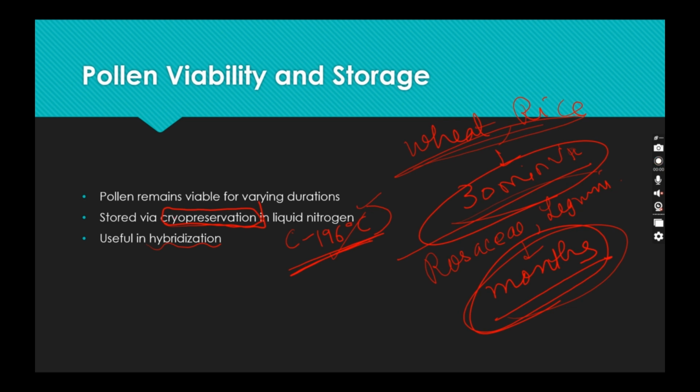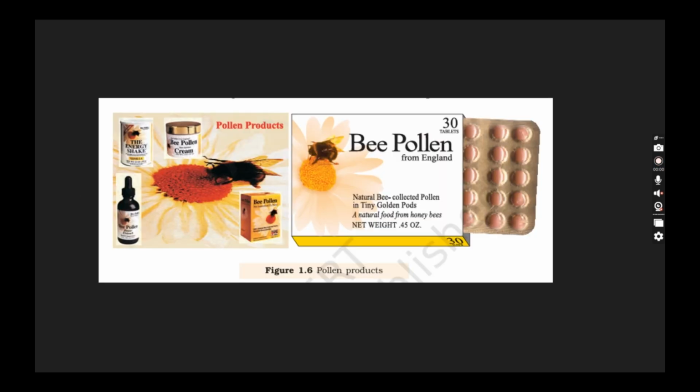and in Rosaceae and Leguminaceae plants they are viable for months. Then cryopreservation is done in liquid nitrogen and useful in hybridization. Now, there are some of the pollen products found like pollen tablets, which improves the performance of athletes and horses, mainly race horses.